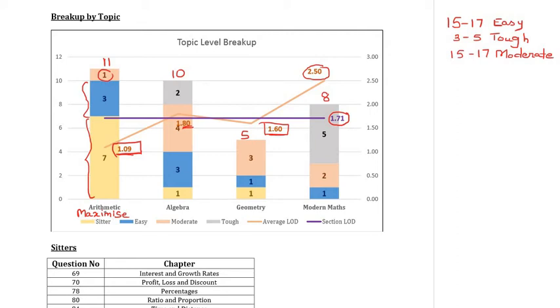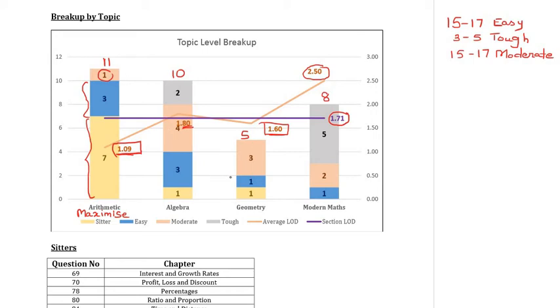So here, even if you were good or decent at arithmetic, it would have been a great thing for you, because you could have searched for these questions and solved as many as possible in order to clear the sectional cutoff. Let's similarly look at geometry. Now here, compared to arithmetic, though geometry was on the easier side, a drawback here was that the number of questions were half those of arithmetic. So there were hardly 5 questions compared to 11.